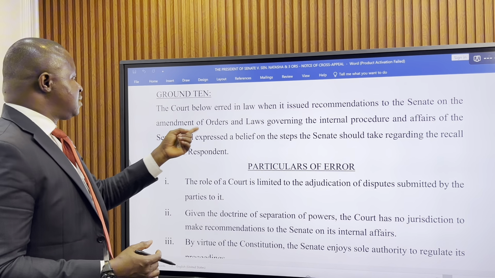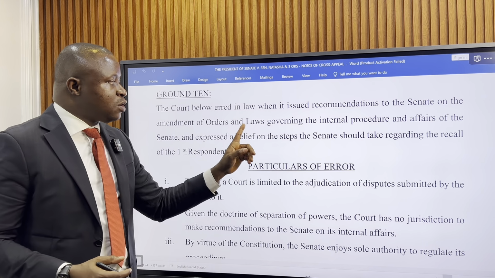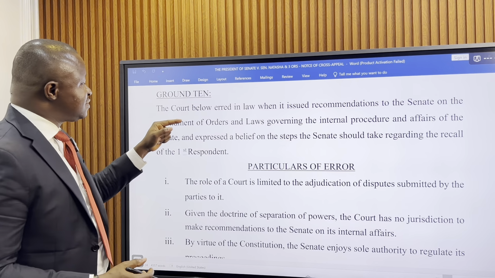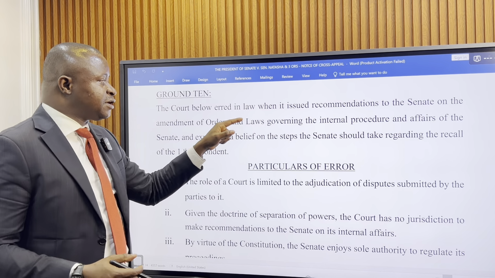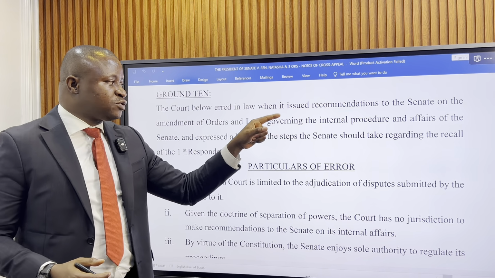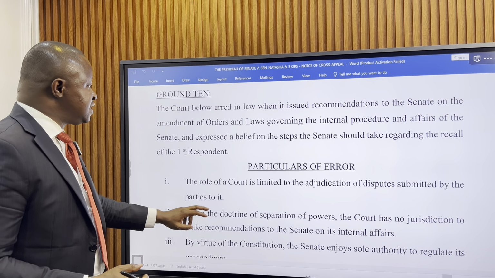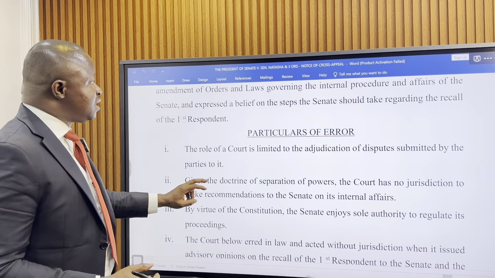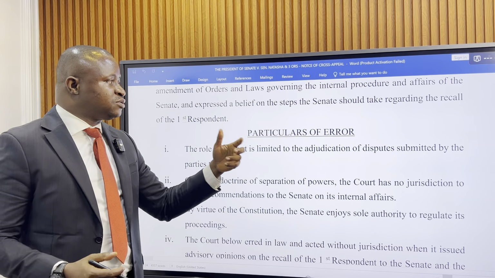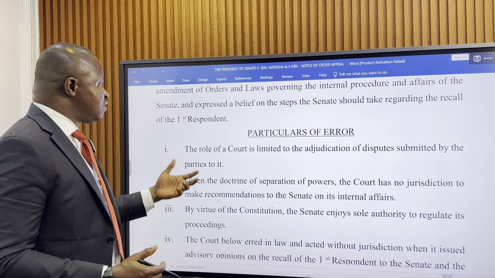Ground number 10: the court below erred in law when it issued recommendations to the Senate on the amendment of orders and laws governing the internal procedure and affairs of the Senate, and expressed the belief on the steps the Senate should take regarding the recall of the first respondent.